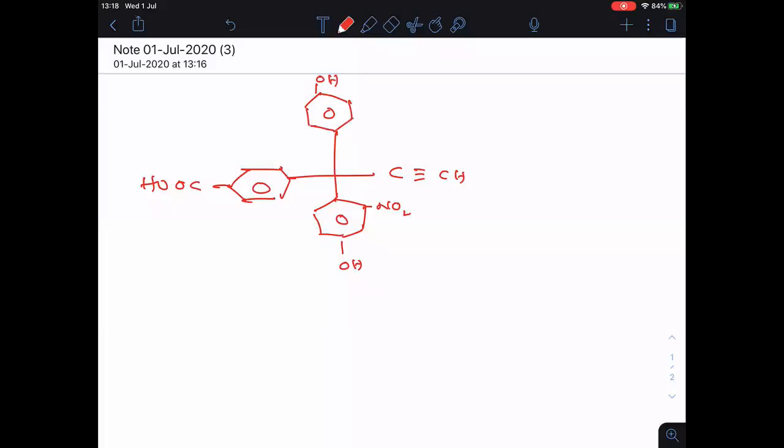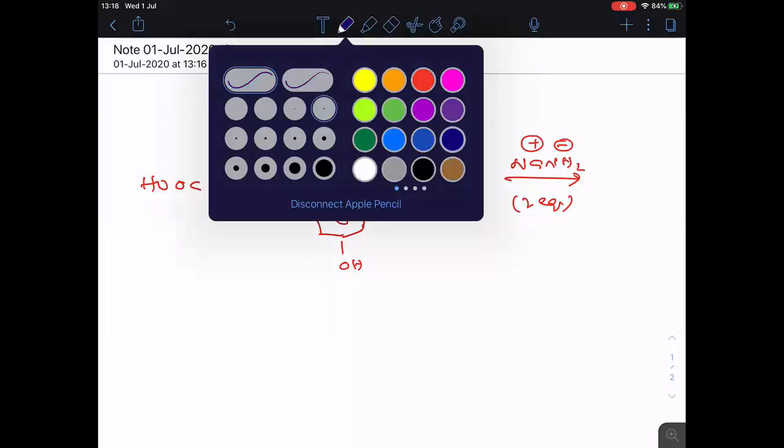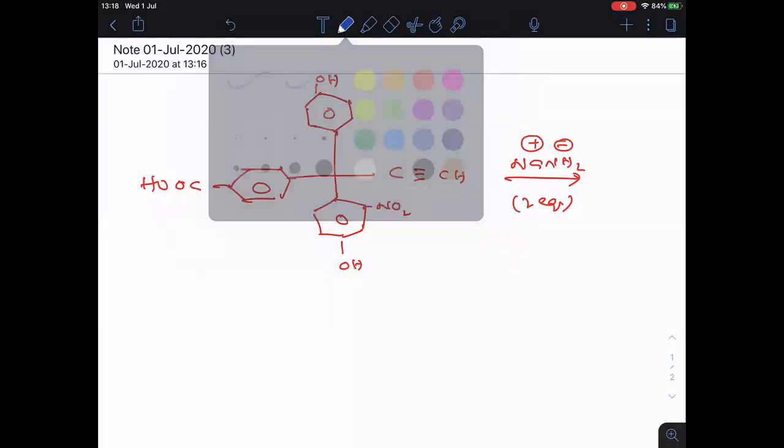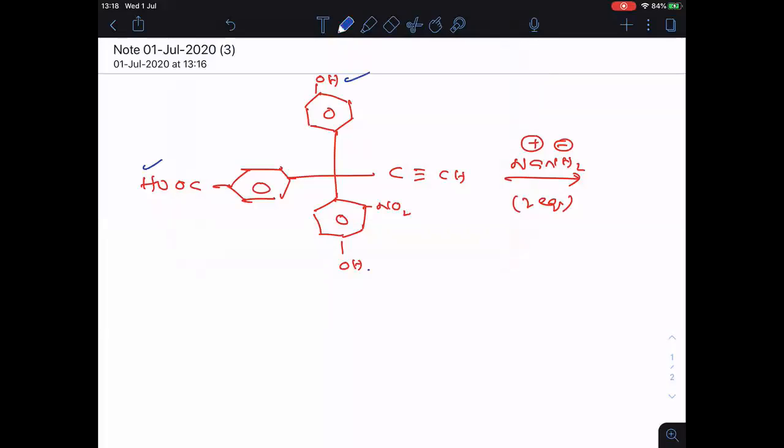So this is the compound given to us, and when this compound is treated with 2 equivalents of NaNH2, what is the product formed? NaNH2 means Na plus NH2 minus. NH2 minus is the base. So here 4 acidic hydrogens are there. Let me show with one more color. This is one acidic hydrogen, this is one, this is one, this is one. Here 4 are there.